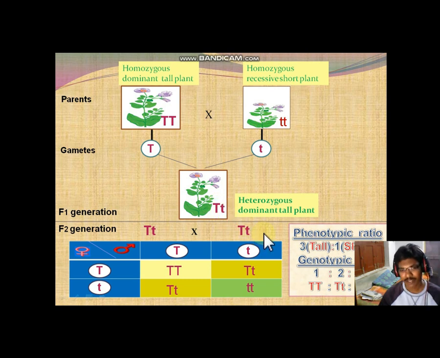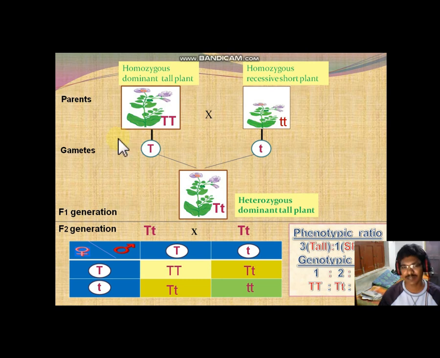But the character is, students, tell me, what is the character? The dominant character will be expressed in the F1 generation, because already we have discussed that the character which is expressed by two alleles or a single allele is the dominant character.